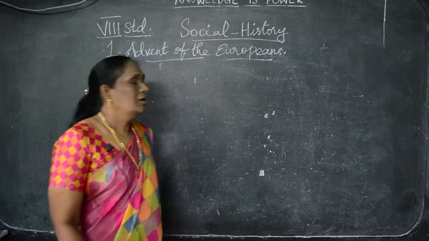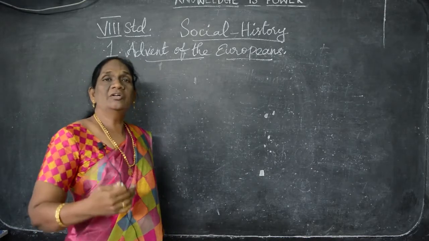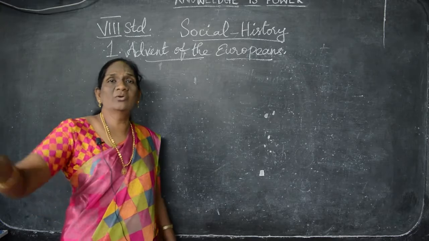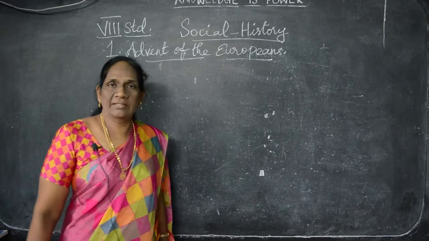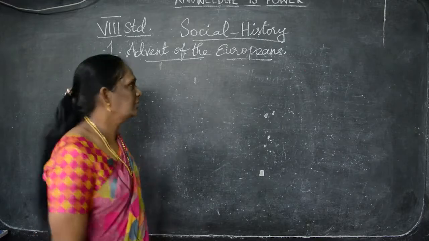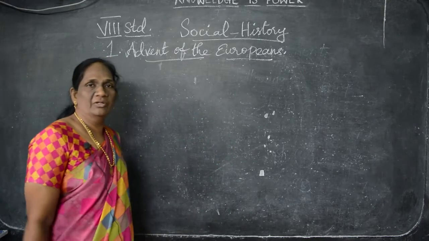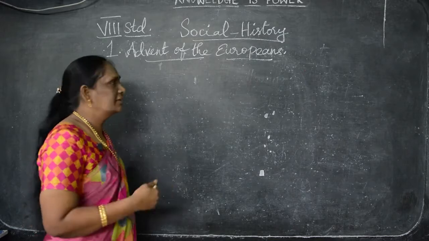Understand? These European countries started to discover new sea routes to other parts of the world. That only we are going to see in this lesson. Before going to the advent of the Europeans, we'll see the introduction.